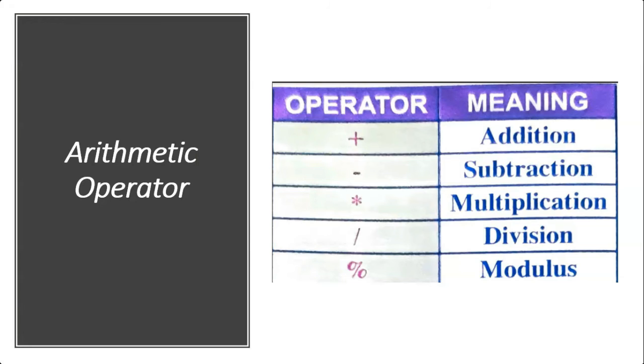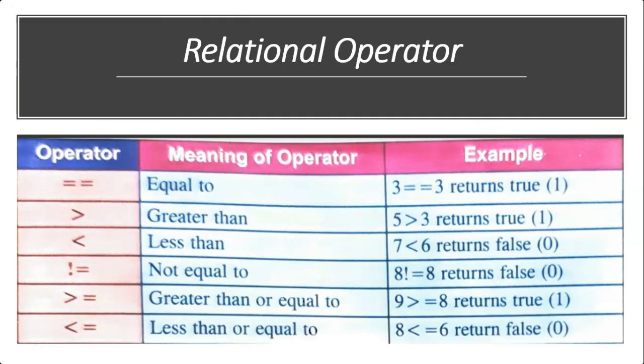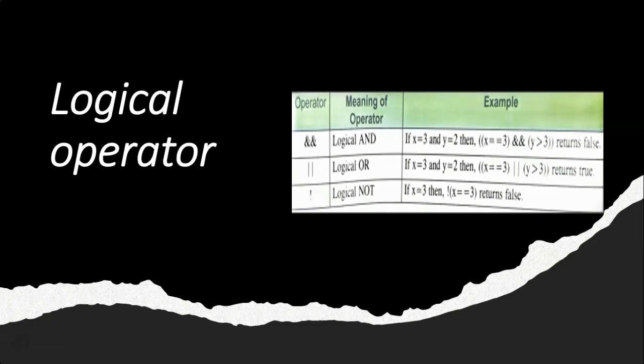Relational operator. A relational operator is used to check the relation between two operands. It returns a value 1 if the relationship is true, otherwise it returns 0. Logical operator. Logical operators are used to combine expressions containing relational operators. The logical operators are also called Boolean operators.